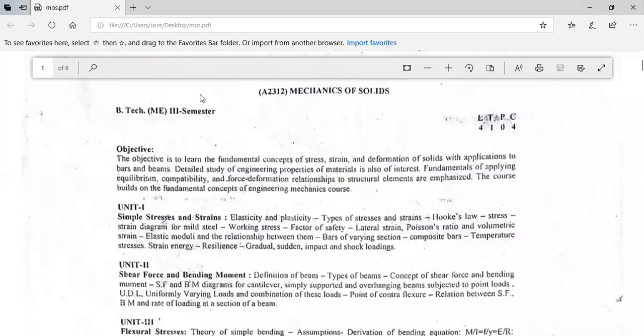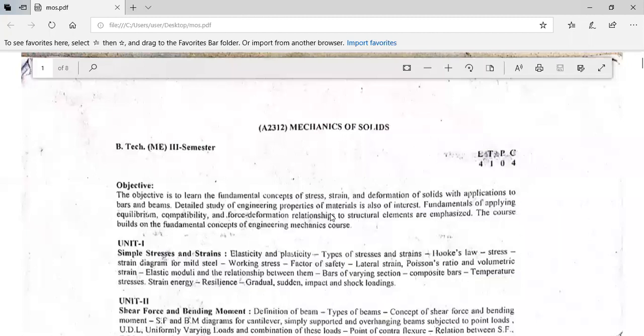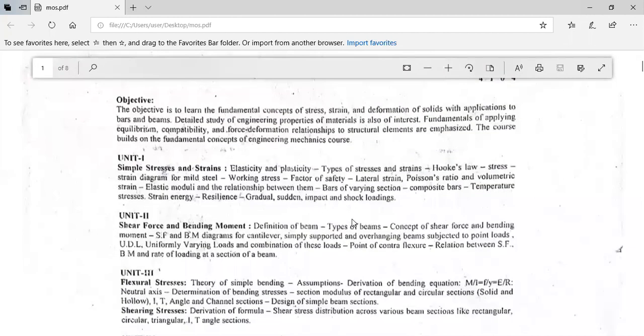As we deal with the syllabus of mechanics of solids, it consists of units 1, 2, 3, 4, and 5. Today we'll concentrate on simple stresses and strains, and I'll go through 2 to 3 important problems related to them. The material I have sent is very useful for the theory aspect.